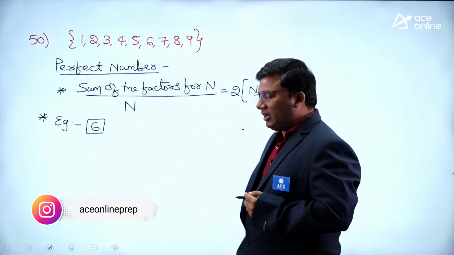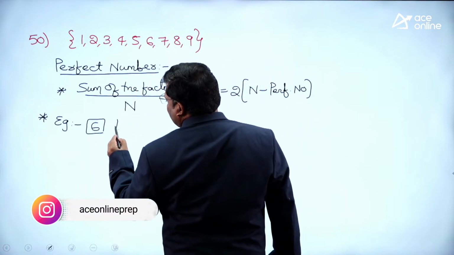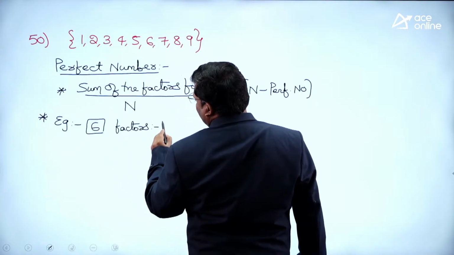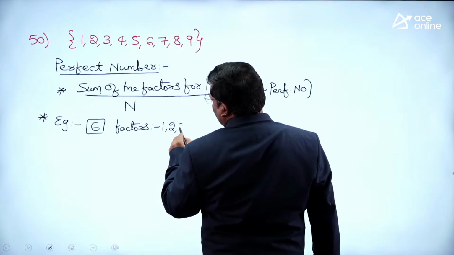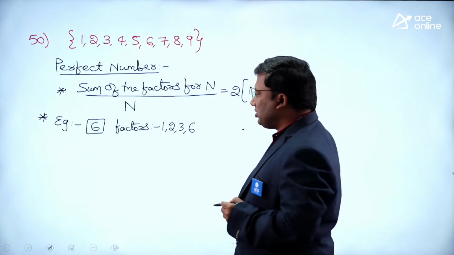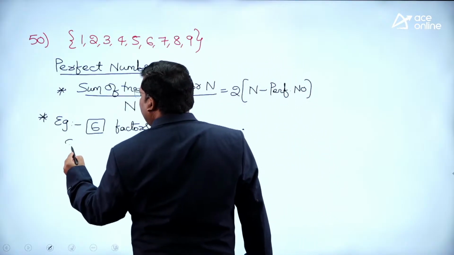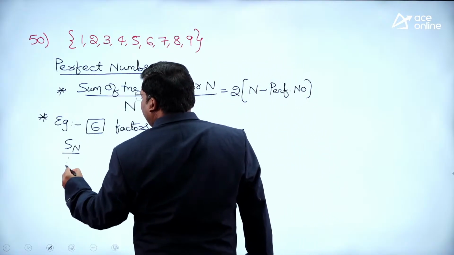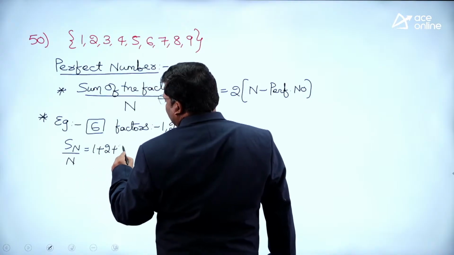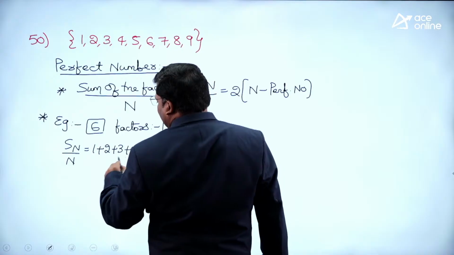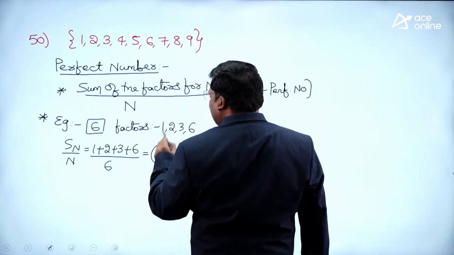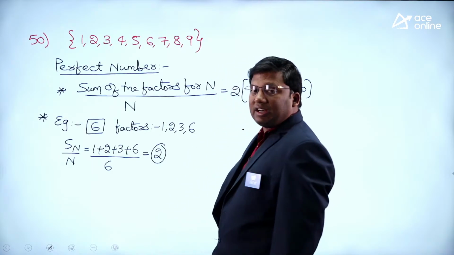If I take the number 6, what are the factors of 6? The factors of 6 will be 1, 2, 3 and 6. Sum of the factors divided by the number itself: 1 plus 2 plus 3 plus 6 divided by 6. 12 by 6, the answer is 2.